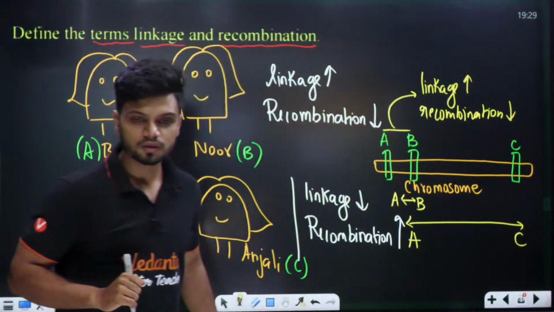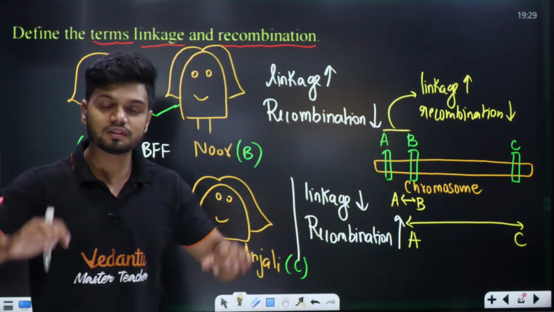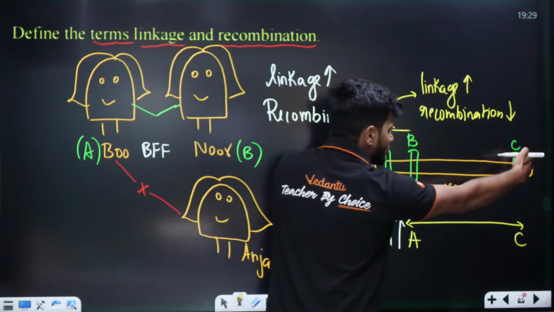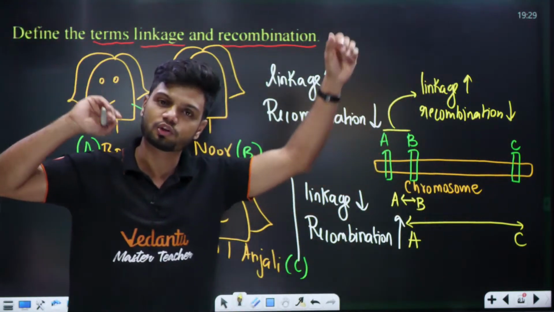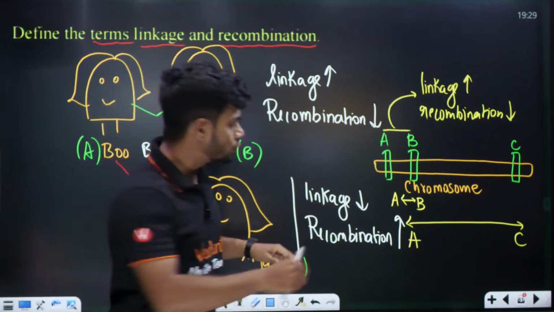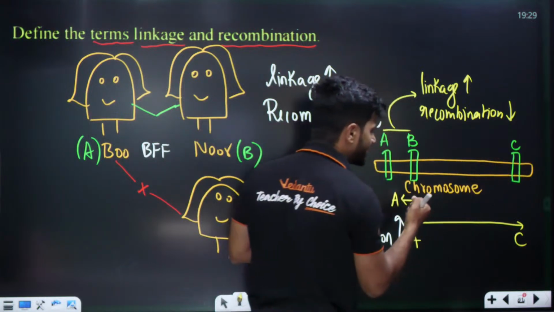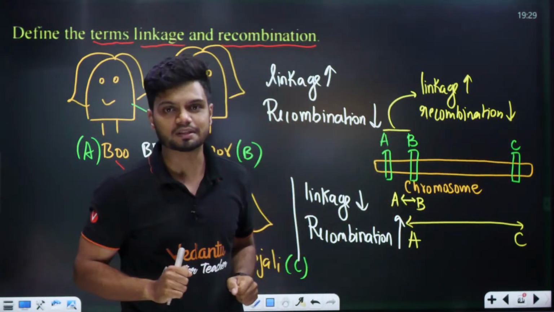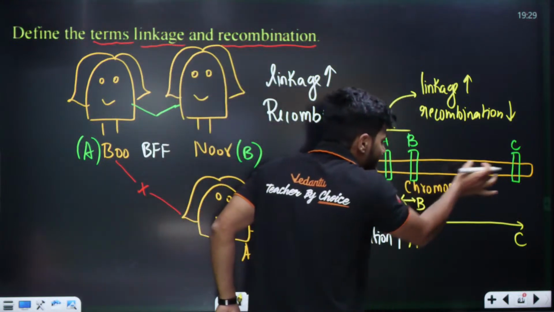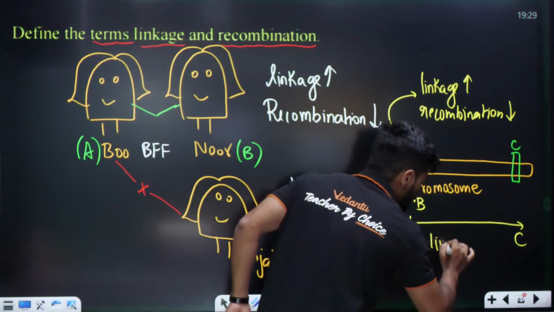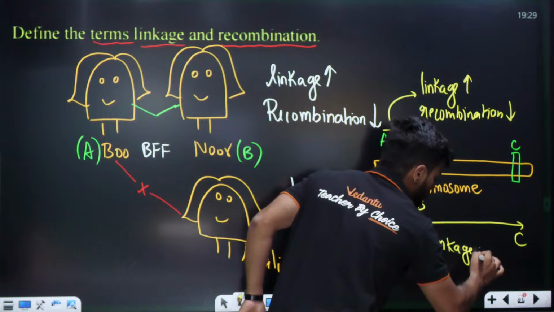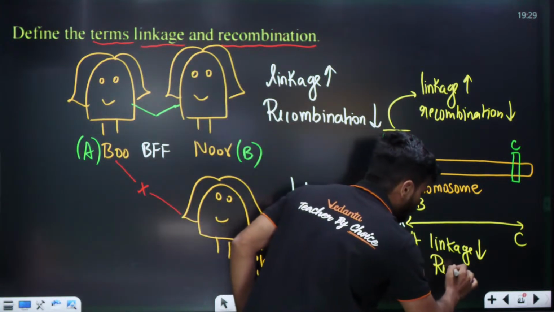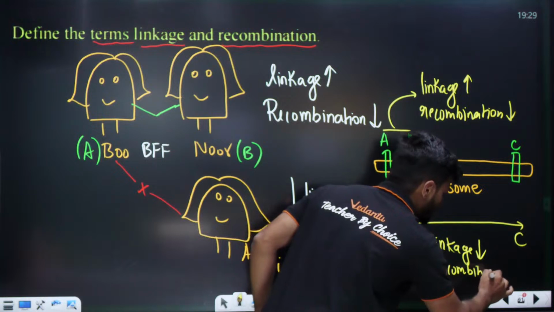Now tell me all of you. Between A and C, will the linkage be high or low? The two genes on a chromosome are very far. So they are loosely bound. Can I tell that between A and C linkage is very low? Linkage is low and recombination is high.